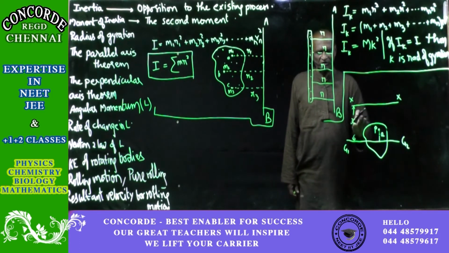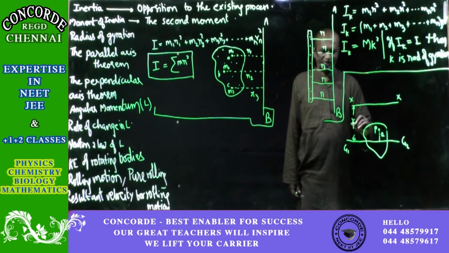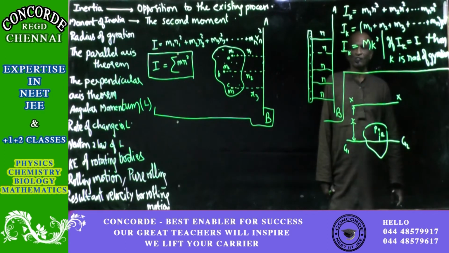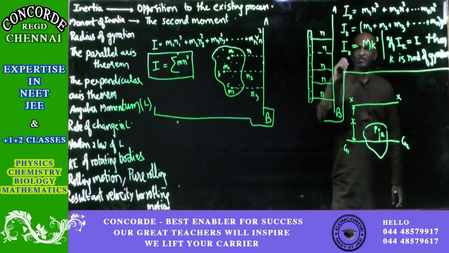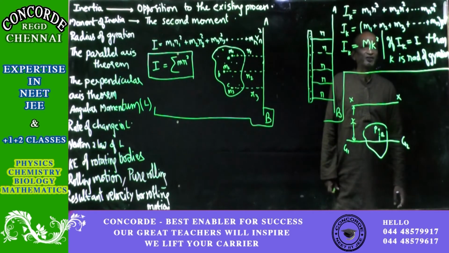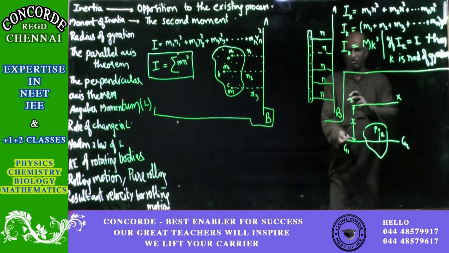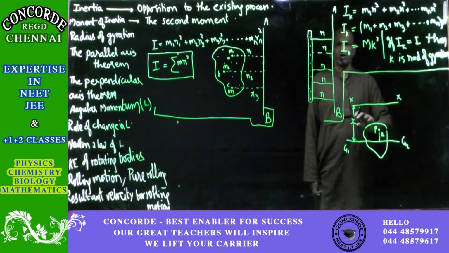Here please note, two fixed lines, and between them the distance x. X is normally taken for something that will change, a variable, but here, with two fixed lines, the distance between them is taken as x.